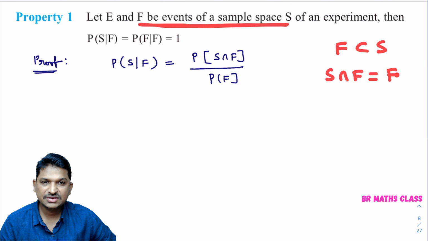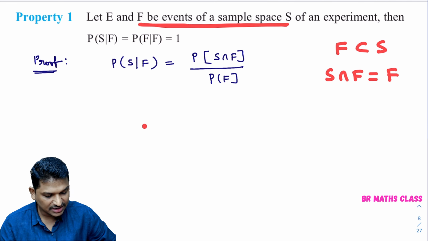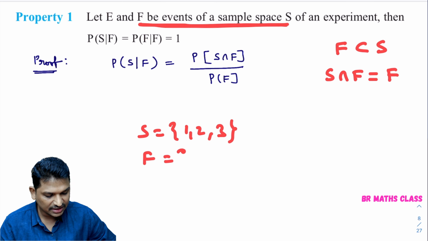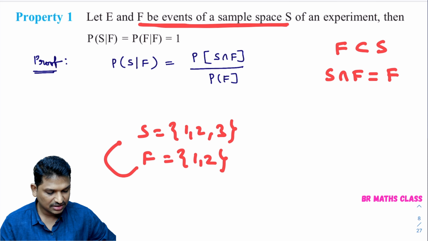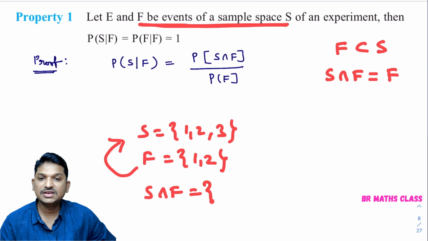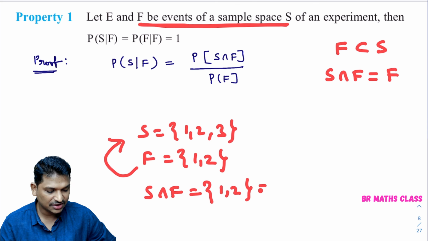I hope you are understanding. A very simple example I will take here. S equal to 1, 2, 3. F equal to 1, 2. You observe that F is a subset of S or not? Yes, F is a subset of S. You do the intersection of these two, S intersection F. What are the common elements in S and F? Common elements in S and F are 1, 2. S intersection F is 1, 2. 1, 2 means F only. So S intersection F is F only.